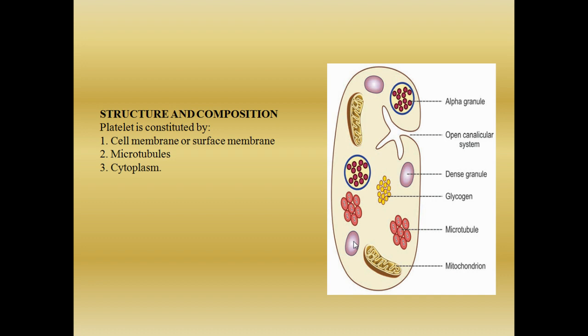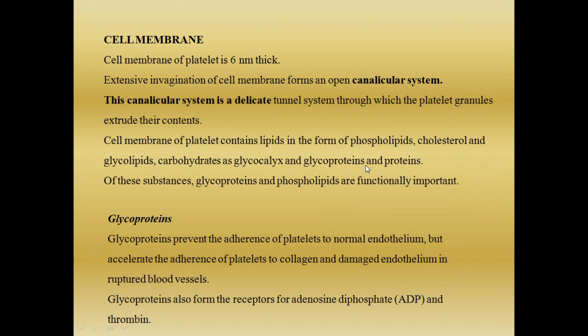Now, as I told you, blood platelet is made up of the cell membrane or the surface membrane and the inner microtubules. We have seen in the previous picture the microtubules forming the complete inner layer beneath the cell membrane, and the inner cytoplasm which contains alpha granules, dense granules, glycogen, mitochondria, and an open canalicular system. So this is what we are going to see in detail.